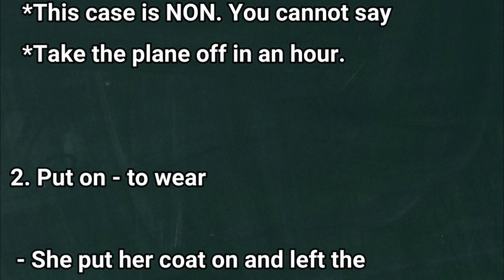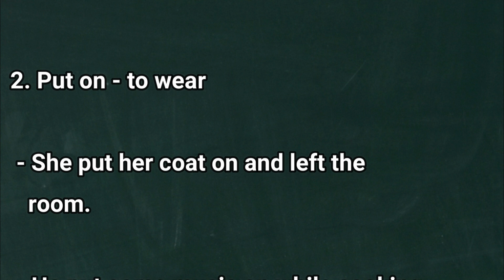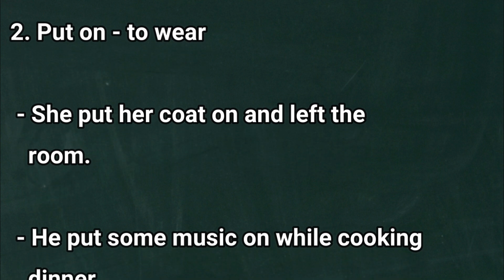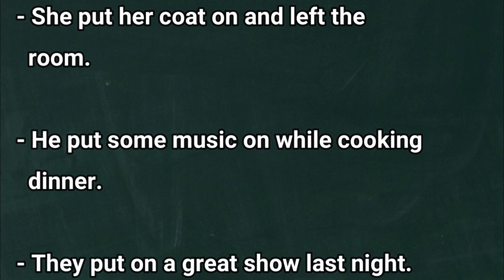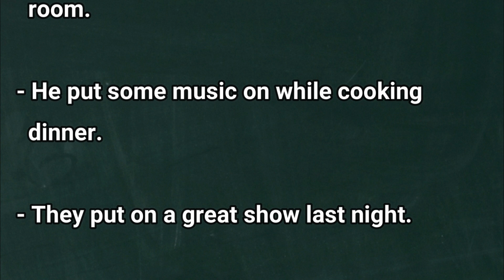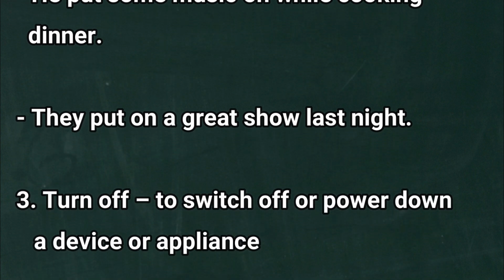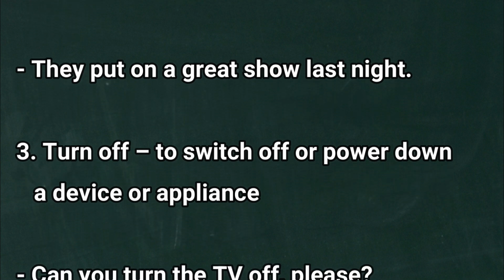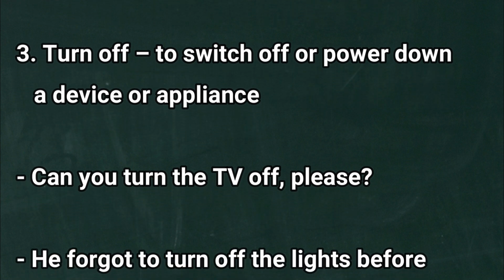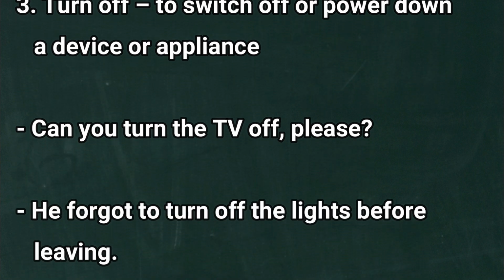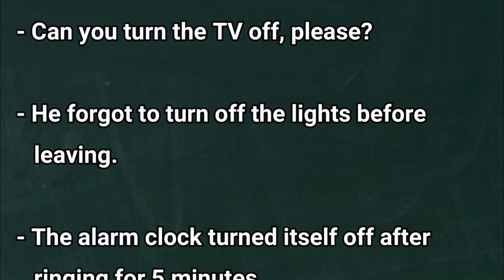2. Put on means to wear. She put her coat on and left the room. He put some music on while cooking dinner. They put on a great show last night. 3. Turn off means to switch off or power down a device or appliance. Can you turn the TV off, please? He forgot to turn off the lights before leaving. The alarm clock turned itself off after ringing for 5 minutes.